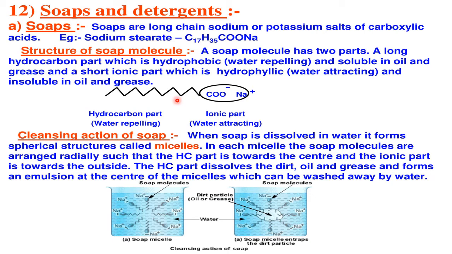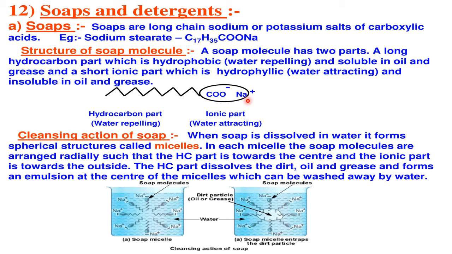Okay, head and tail end. So this tail end contains more hydrocarbons. Therefore, it is called hydrocarbon end. And hydrocarbons are not reacting or not mixing with water. Therefore, this end is called as what? Water repelling end. Whereas this COONa is called as ionic part, which is easily soluble in the water. Therefore, this is called water attracting. So for water attracting, we use the word hydrophilic. For water repelling, we use the hydrophobic.